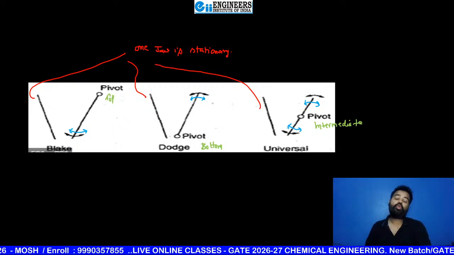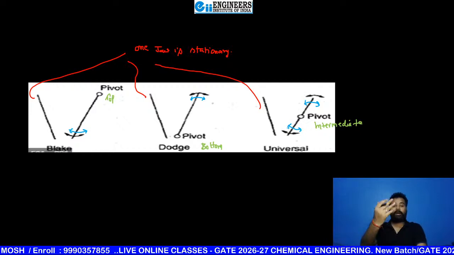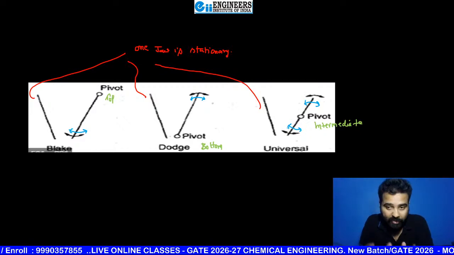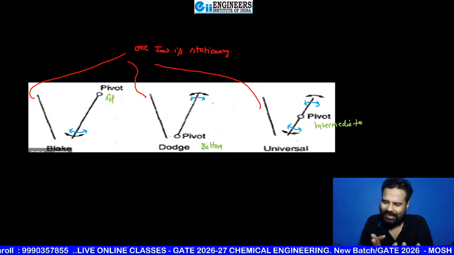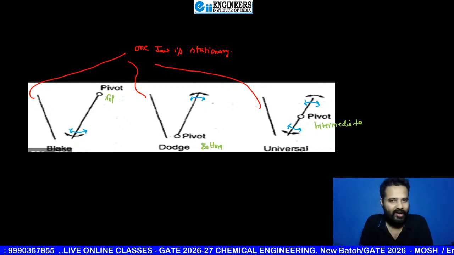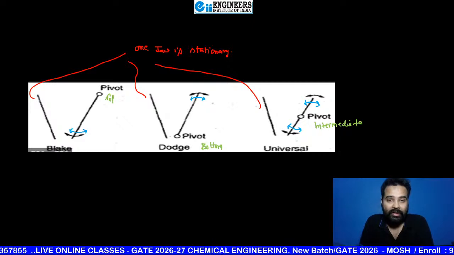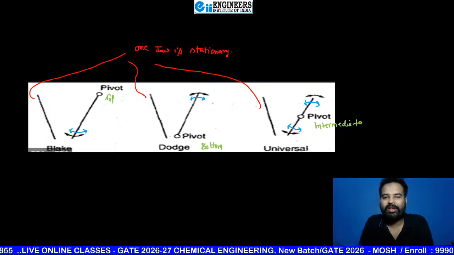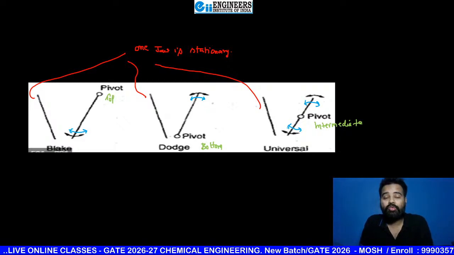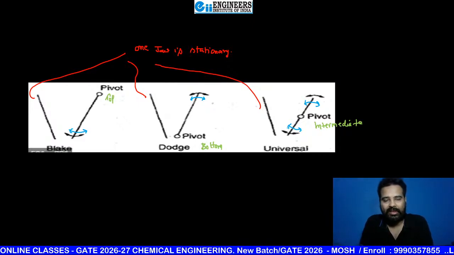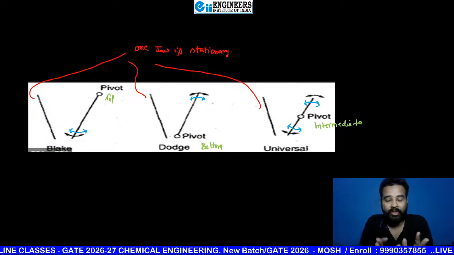Okay, so what is the advantage when the pivot point is at top? What is the advantage when it is at bottom or some intermediate point? Don't worry, I will discuss everything in a super manner. Just feel it. If you feel this lecture and focus well during my class, you don't even need to revise it.